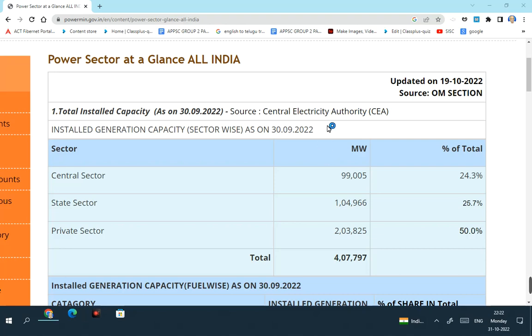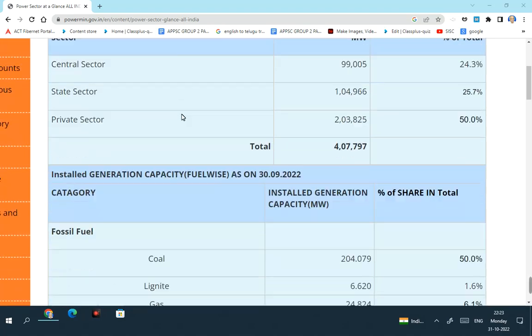This data relating to the power sector is very recent, updated on October 19, just 10 days back. So the data is the most recent one. Let us see the power sector data in India.